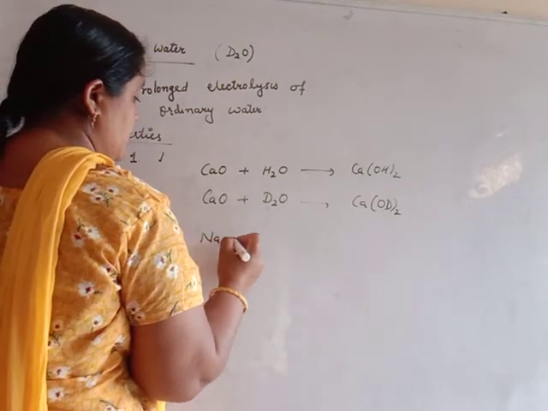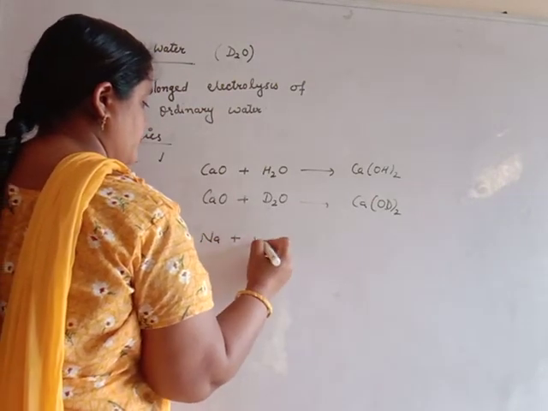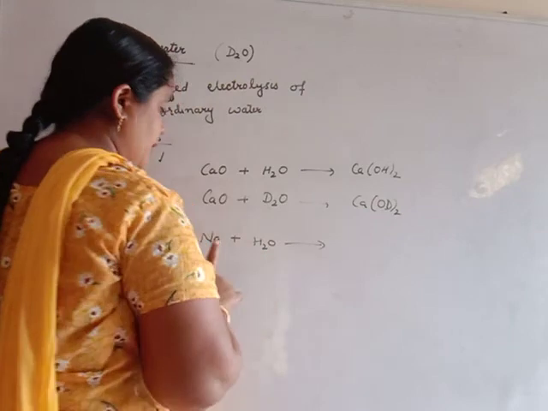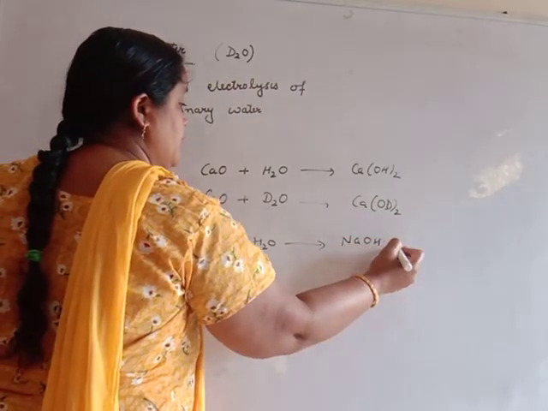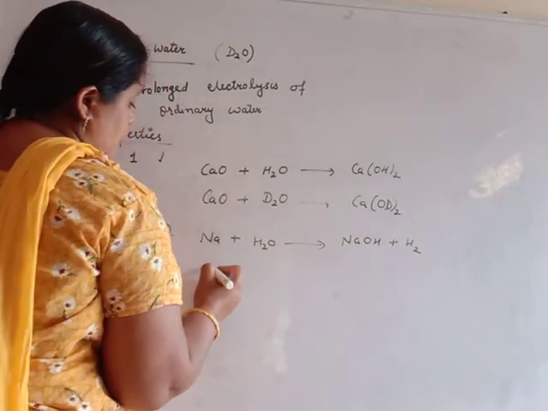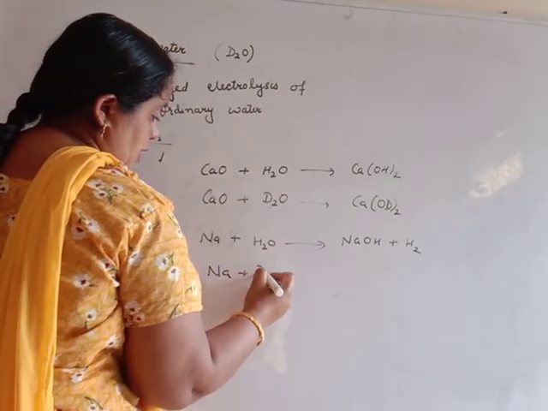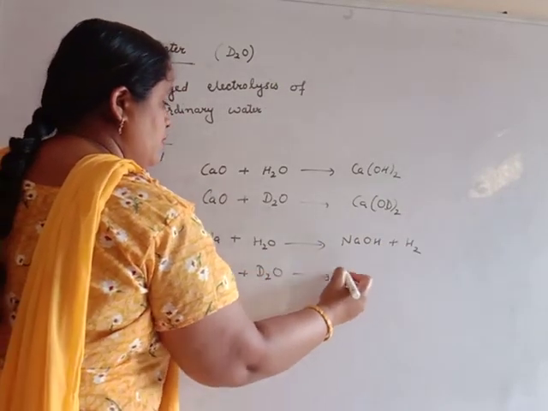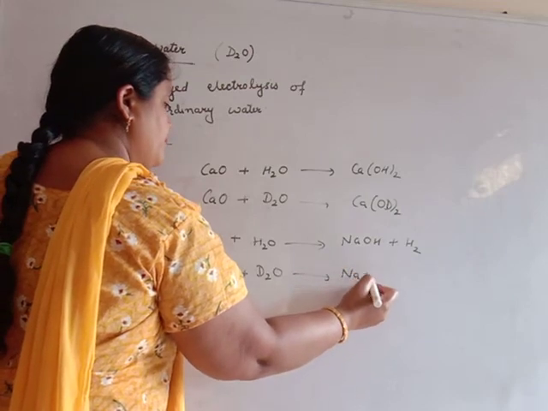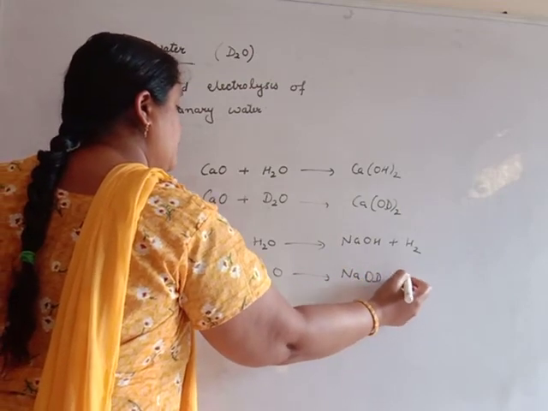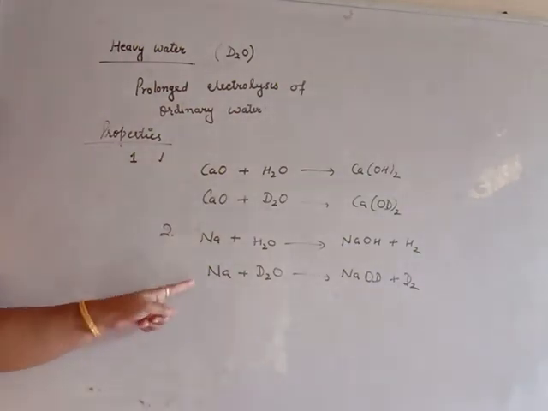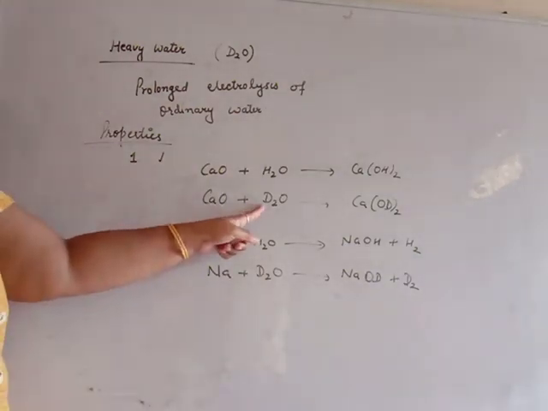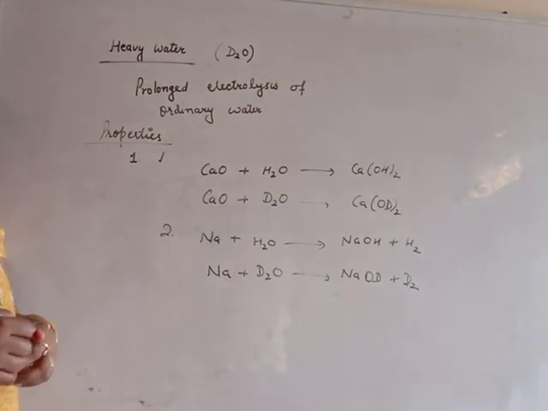Metals react with water, like sodium reacts with water to give sodium hydroxide and hydrogen gas. In the same way, heavy water reacts with sodium to give sodium deuteroxide and deuterium. But the speed of reaction is slow due to the mass of water. Otherwise, all properties are similar.